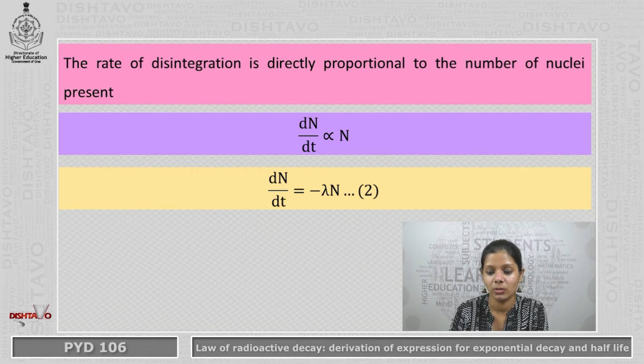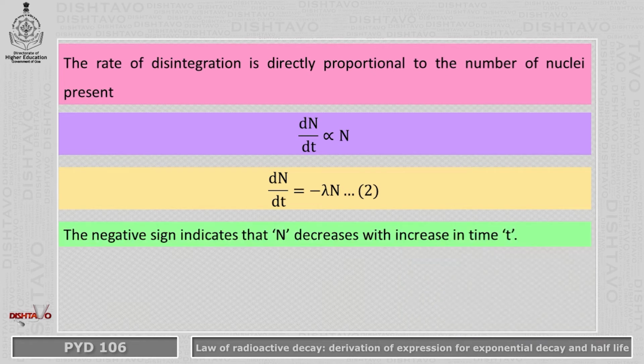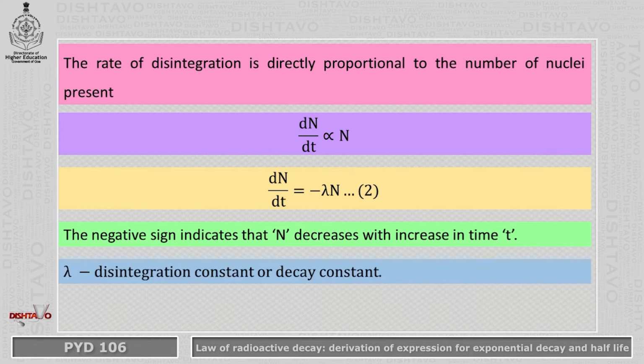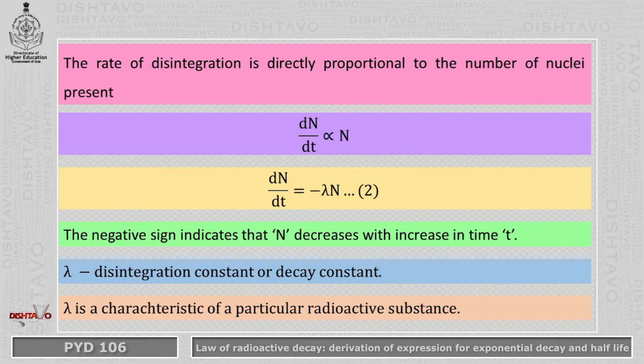Let's call this equation 2. The negative sign in equation 2 indicates that the number of nuclei decreases with increase in time t. Here λ is also called the disintegration constant or decay constant, and λ is a characteristic of a particular radioactive substance.